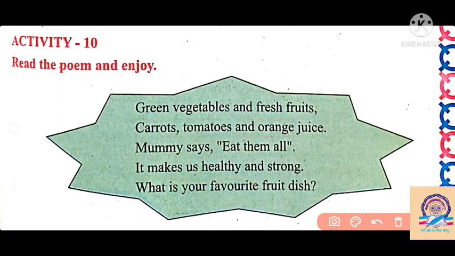Once again, green vegetable and fresh fruit. We have to eat green leafy vegetables and fresh fruit. Carrot, tomato and orange juice. Mummy say eat them all. You have to eat all these things here.